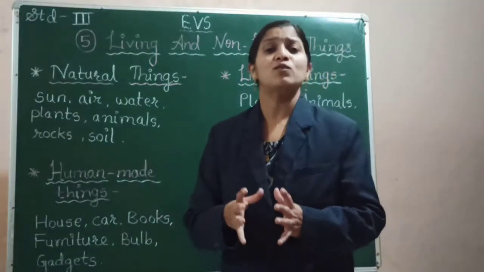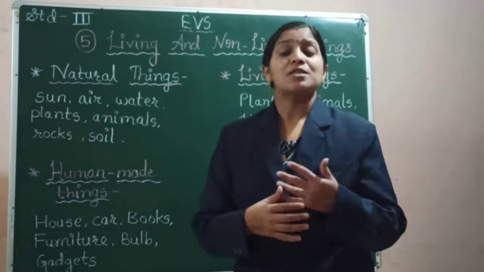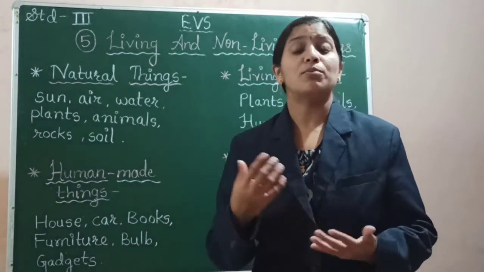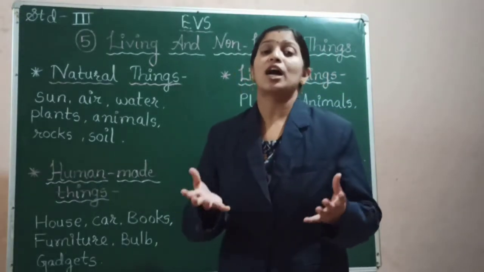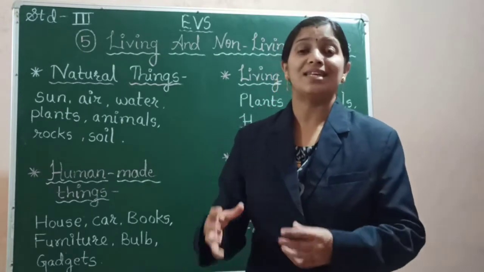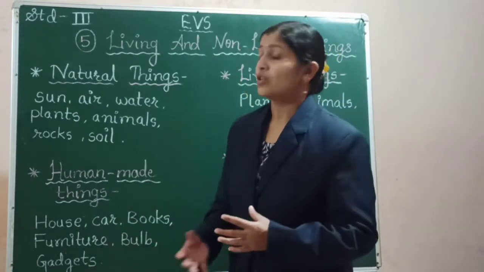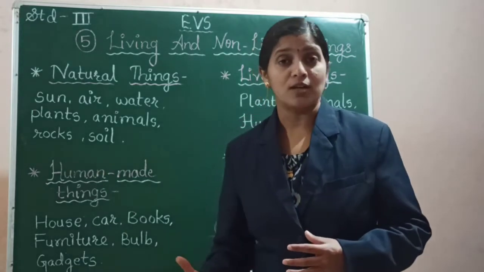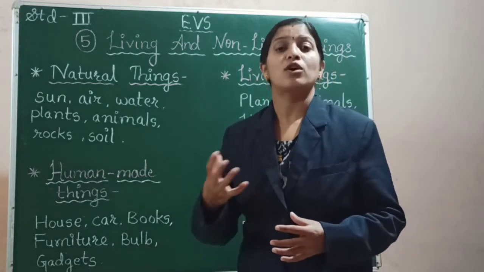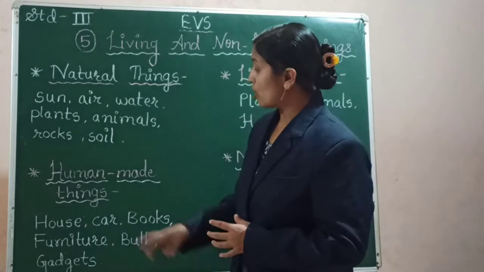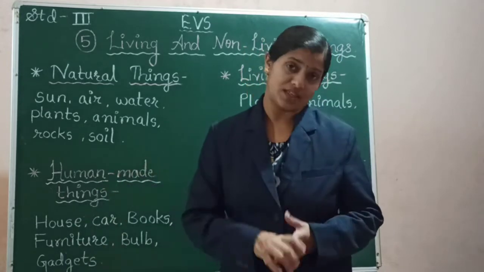The human being, as per his need, has developed various things which are useful to him to lead his life easily. So all the things that are made by human for easiness, for comfortable life, are called as human made things.